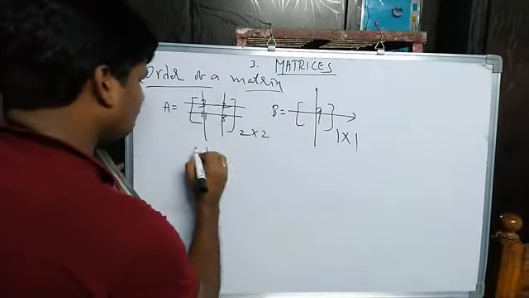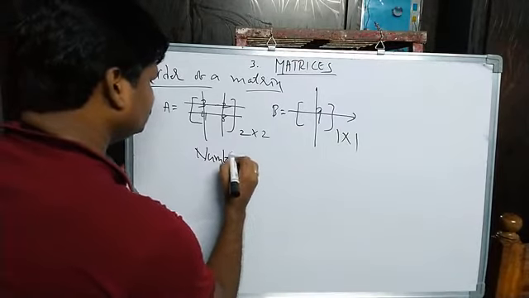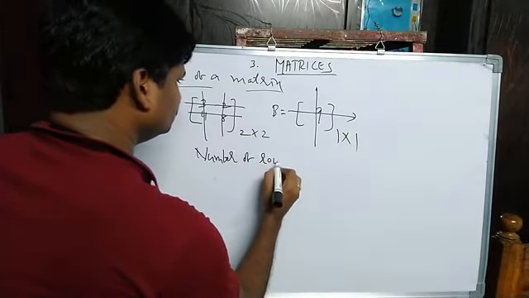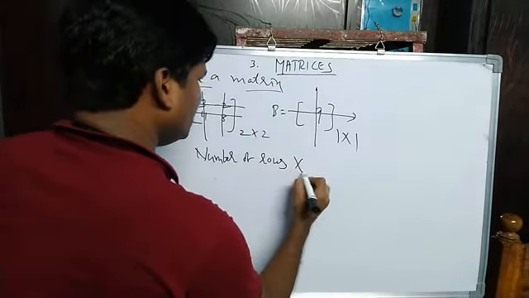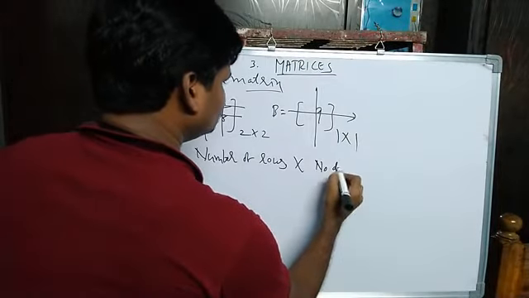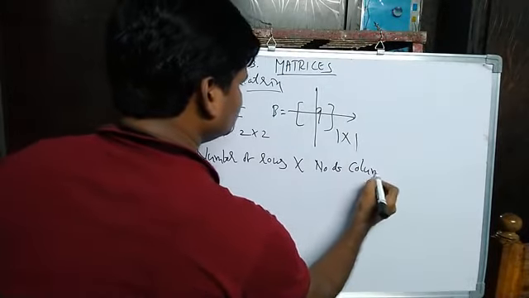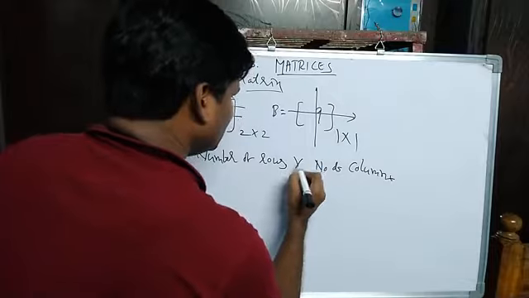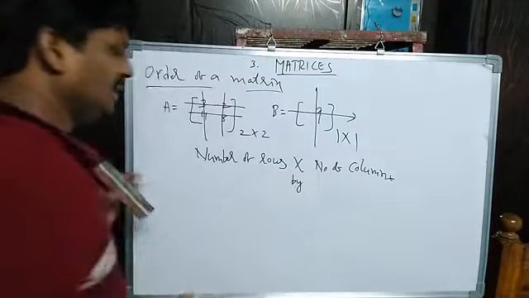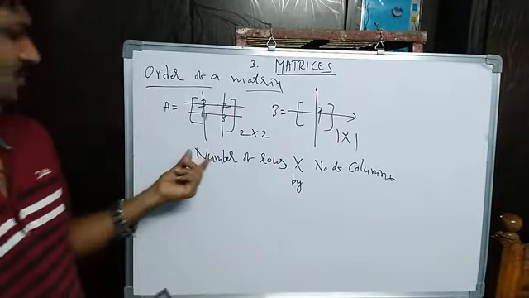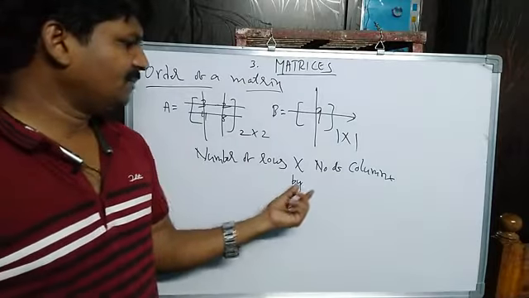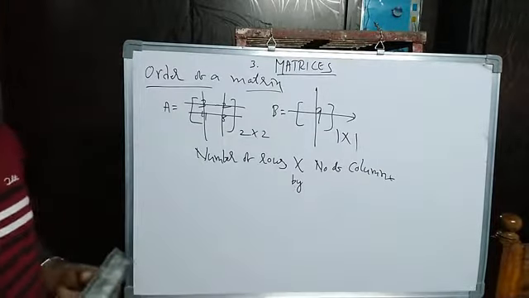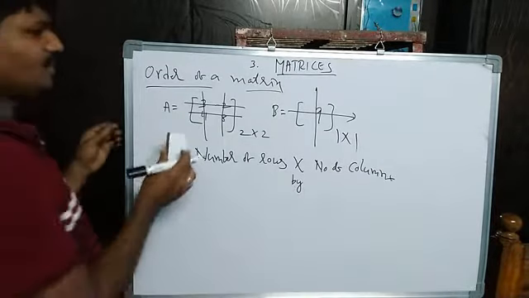That means number of rows by number of columns. Here we have to read it as by. So number of rows by number of columns is called the order of a matrix.